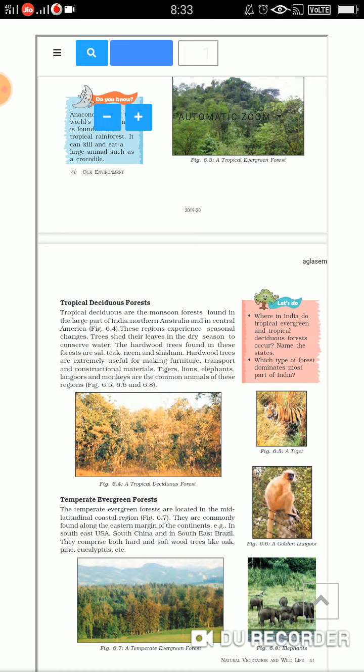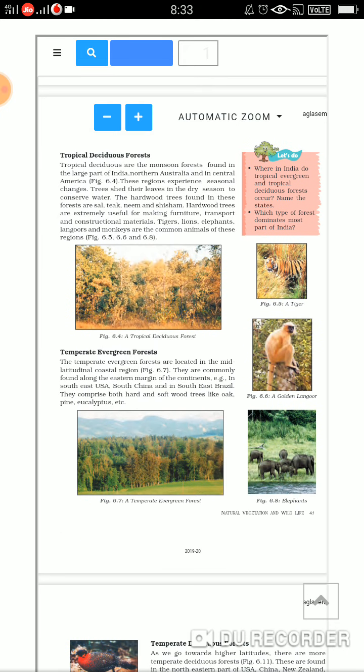Fine. Now next come the tropical deciduous forests. Now they are the monsoon forests, and they are found in large parts of India. So where do you get them? India, North Australia, and Central America. You can see the figures are given to you so that you can see the region. The region they experience, as they are monsoon forests, so obviously they are seasonal. Fine. So, what will be the reason? They are going to shed their leaves in the dry season just to conserve water.